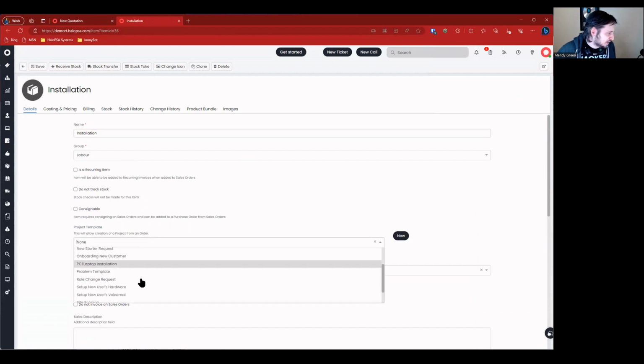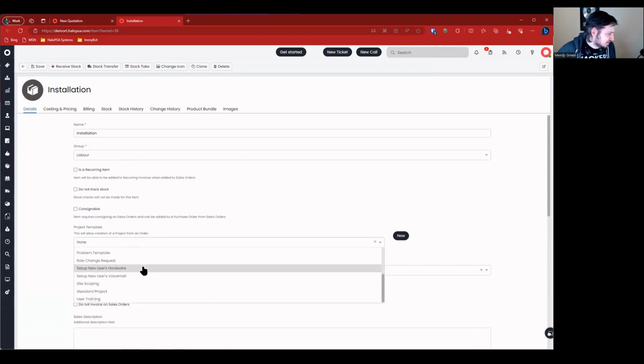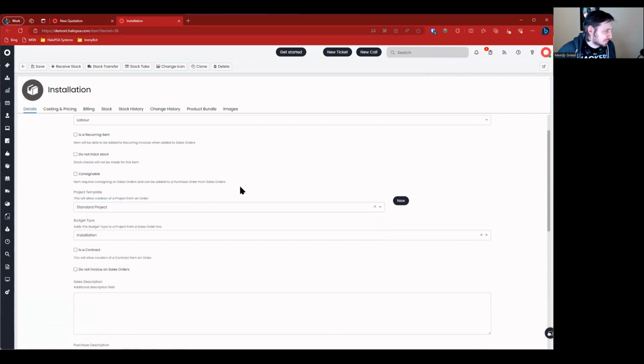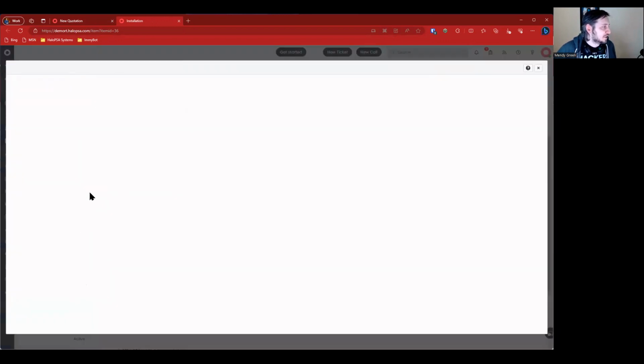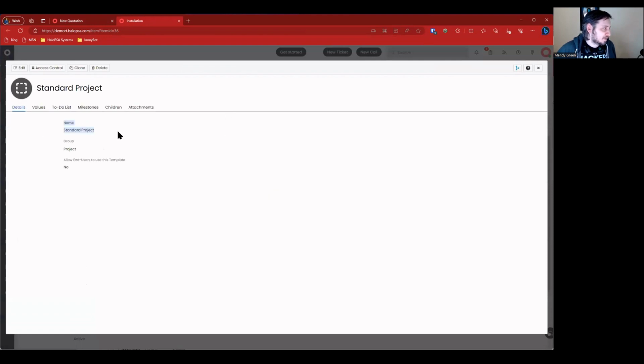And there should be a standard project template already in the trial, I think. Let's go ahead and save that. And we can open it up and view what this looks like. So we've got a standard project. It's in the group project.